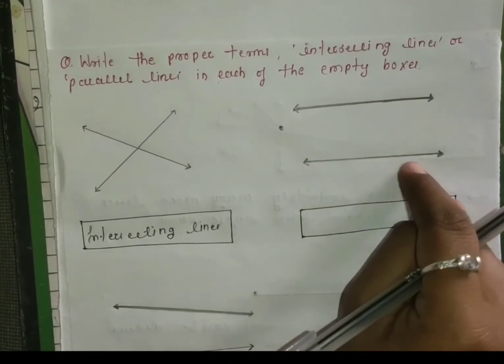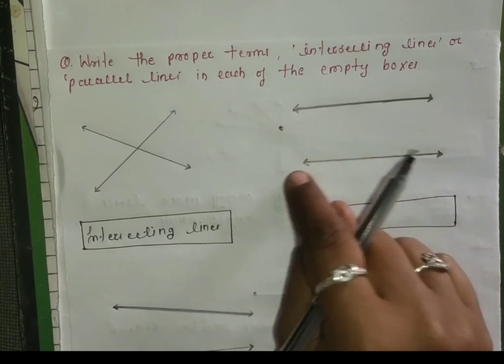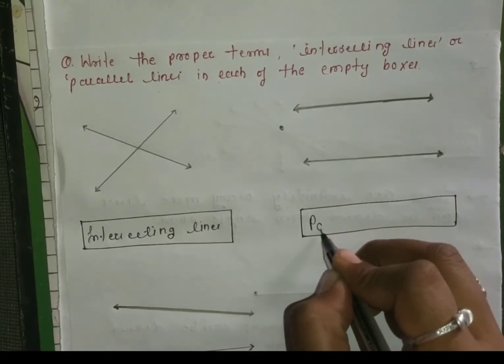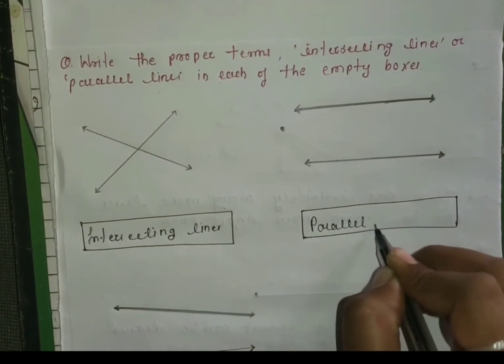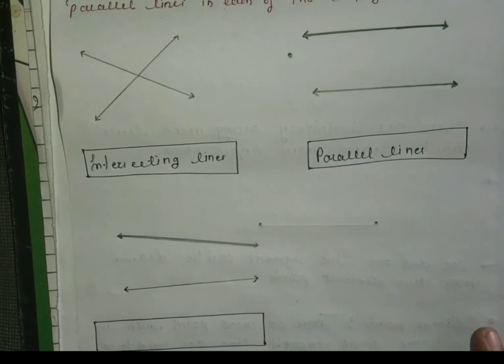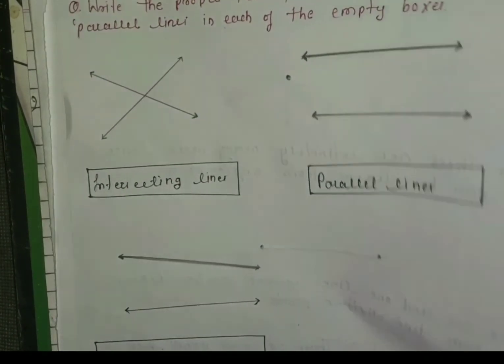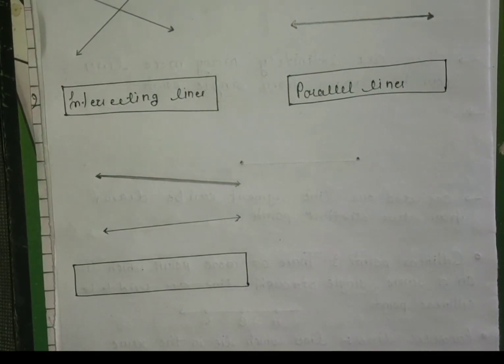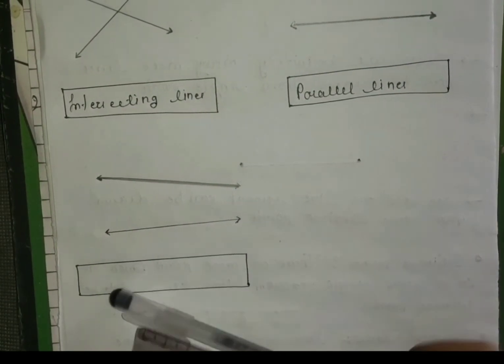Next, this is another figure. As you can see, these are two straight lines which do not intersect each other. That means they are parallel lines. And the last one, by seeing that figure, can you tell whether they are intersecting or parallel lines? By seeing that, we cannot tell.